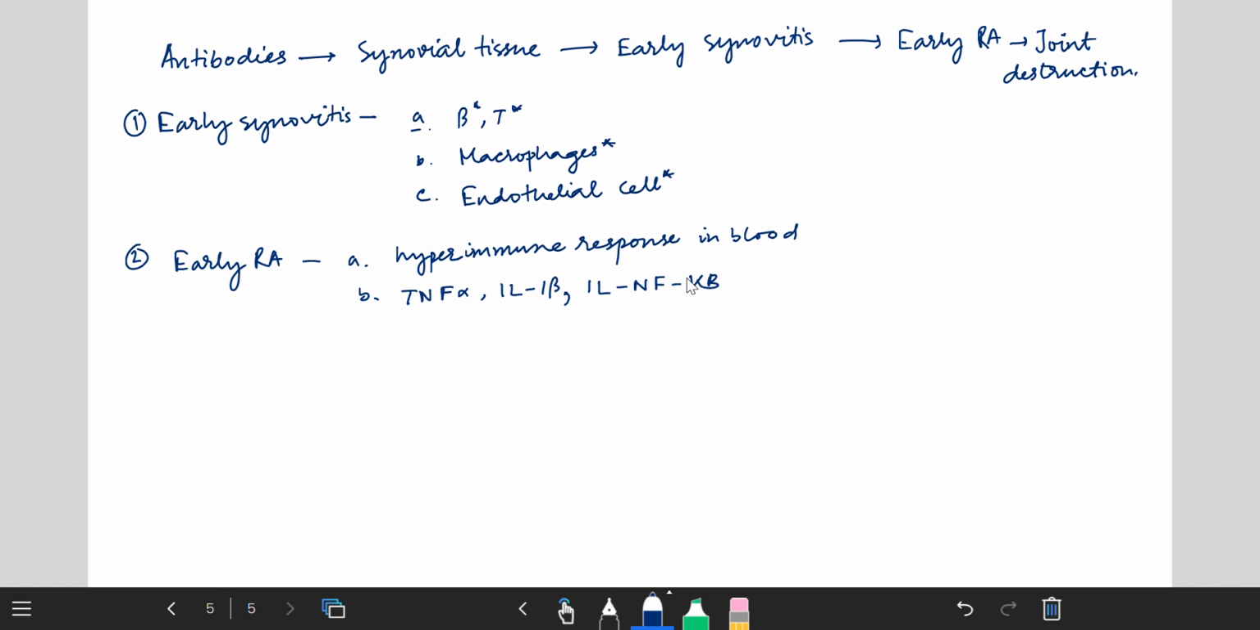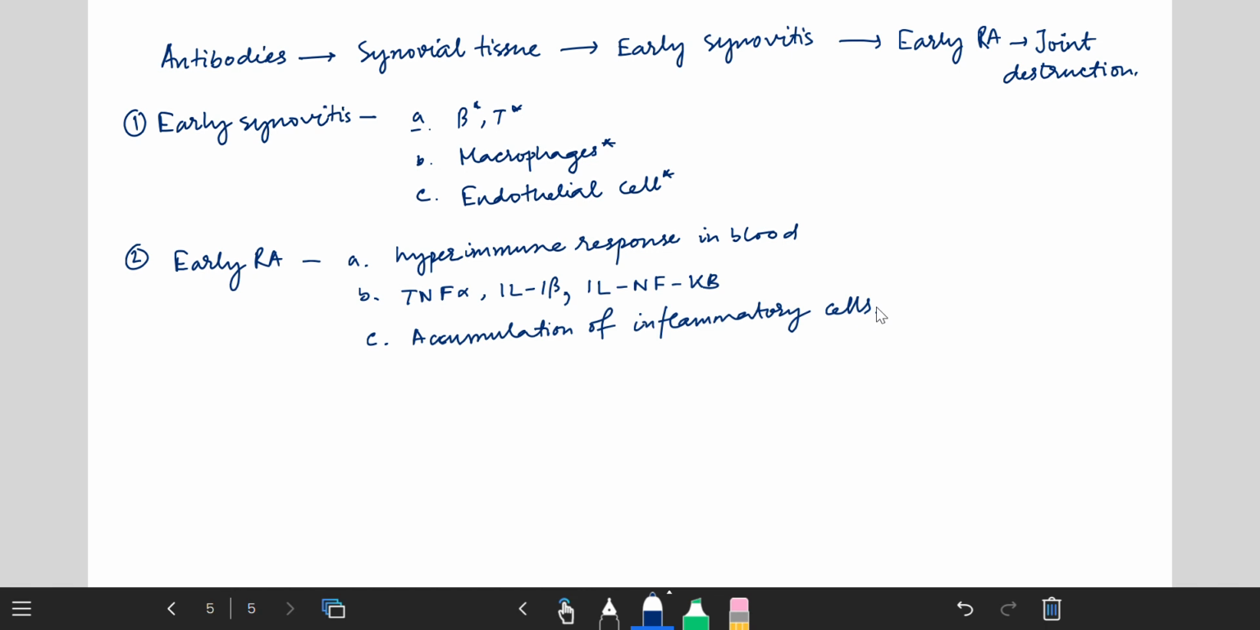And endothelial cells will increase the expression of adhesion molecules, which will lead to accumulation of inflammatory cells.